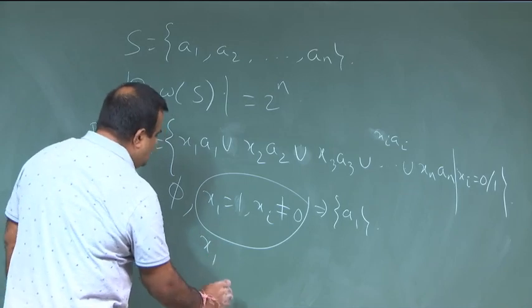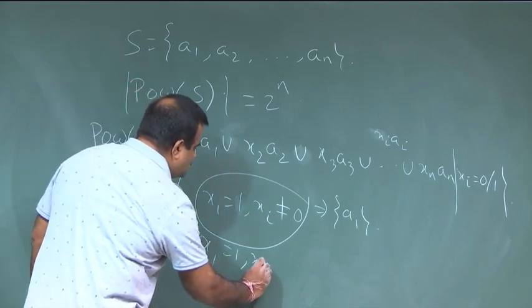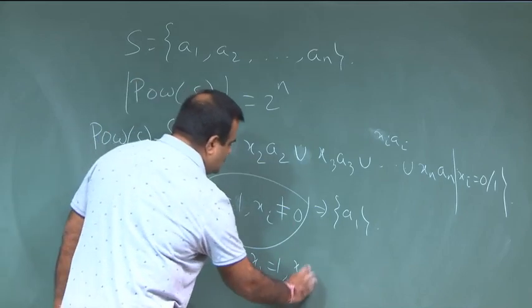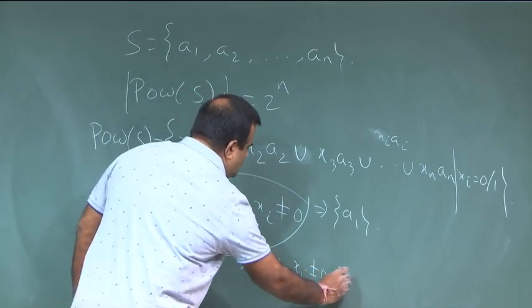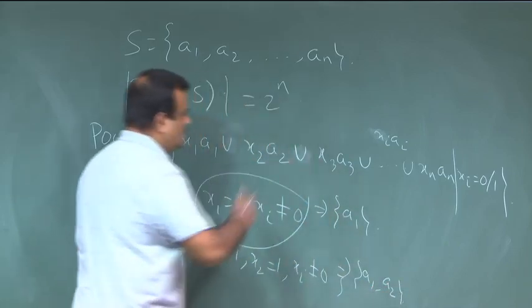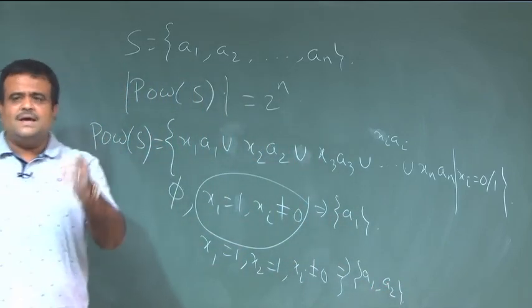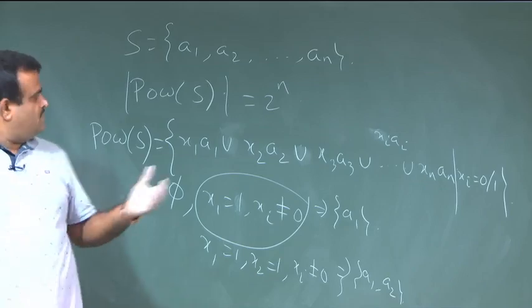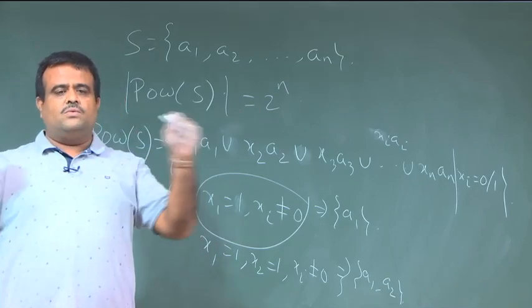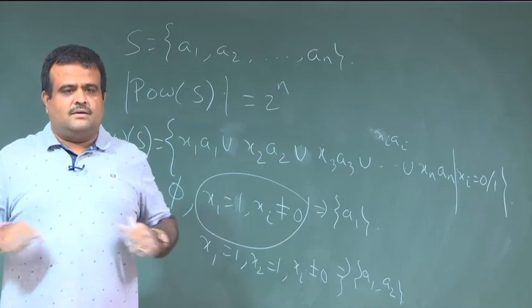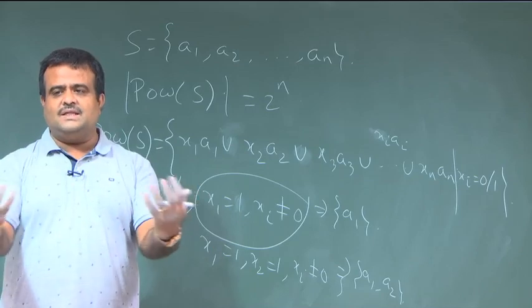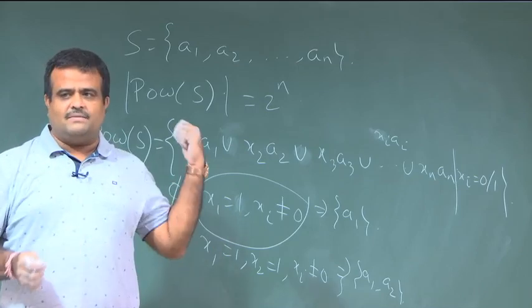If x1 is 1, x2 is 1 and other than x1, x2 all are zeros, then this will give us the union of the sets. So, basically it is a membership question. We have n elements and we are picking the elements like this, so who comes into that subset depends on the values of the xi's.